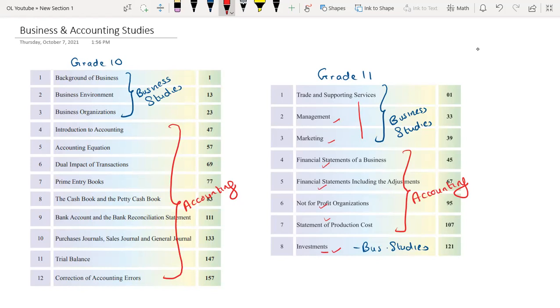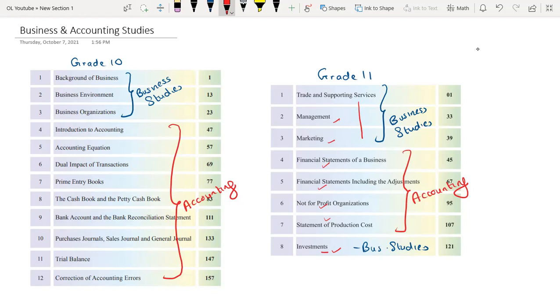So altogether in your grade 10 and 11, you have 20 chapters, out of which 4 plus 9, right? Yep, 13 chapters are from accounting and 7 chapters are concerned with business studies, right?